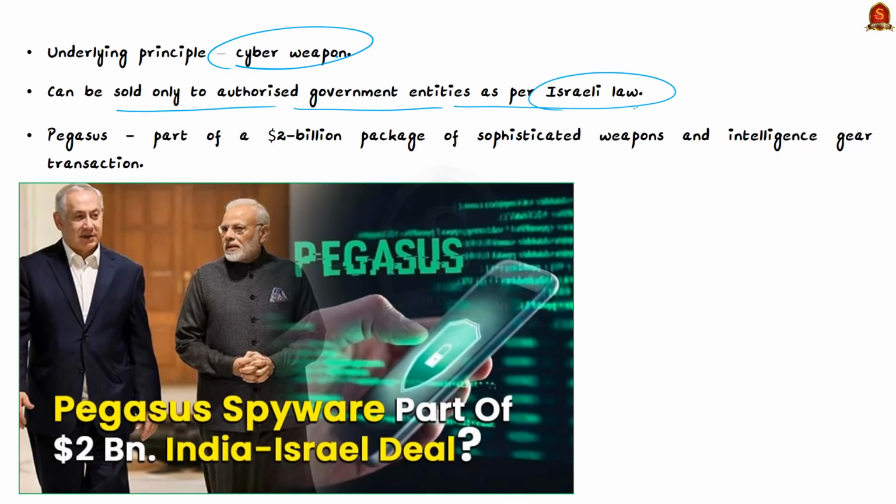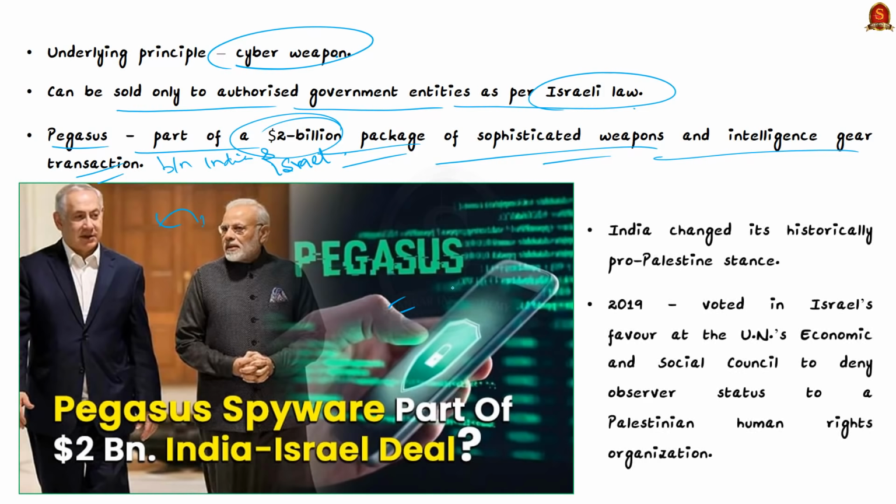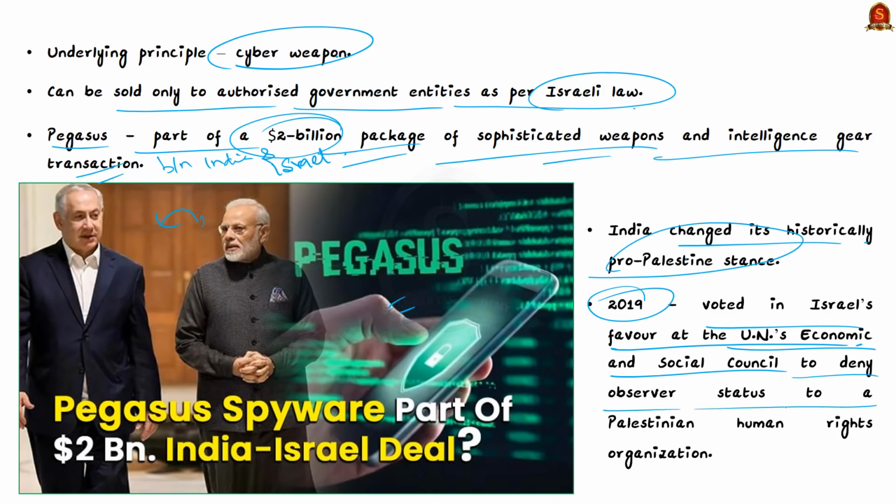According to the article, Pegasus was part of a $2 billion package of sophisticated weapons and intelligence gear transaction between India and Israel. And this was after PM Narendra Modi's visit to Israel, as he became the first Indian Prime Minister to visit Israel. This article says that it was after this deal that India changed its historically pro-Palestine stance, because it voted in Israel's favor in 2019 at the United Nations Economic and Social Council to deny observer status to a Palestinian human rights organization.